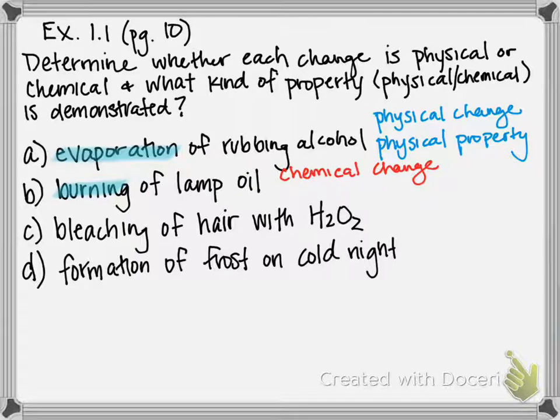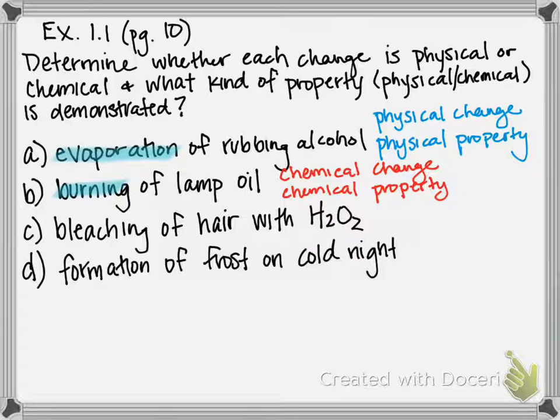Now, something's ability to burn, like wood or alcohol, or in this case lamp oil, is actually an example of a property called flammability. And something's ability to catch fire or not is an example of a chemical property. A chemical change has to take place in order for something to be flammable. So there you go. Burning of lamp oil, that's undergoing a chemical change. Burning or flammability is an example of a chemical property.